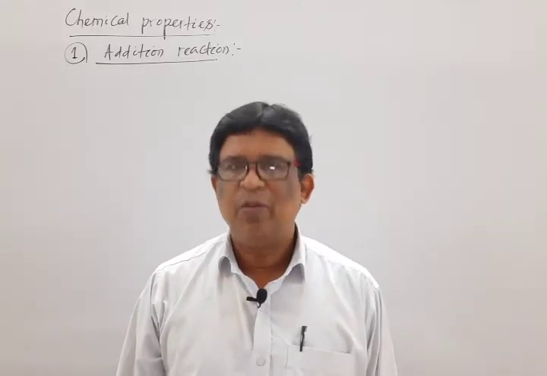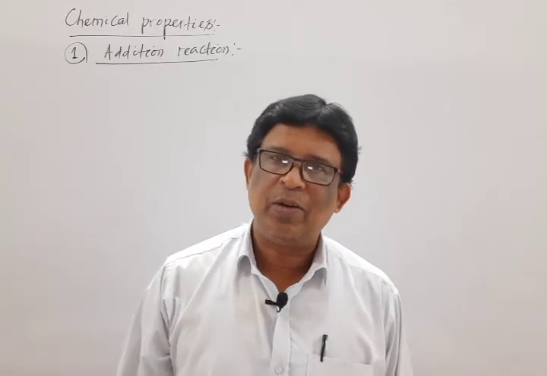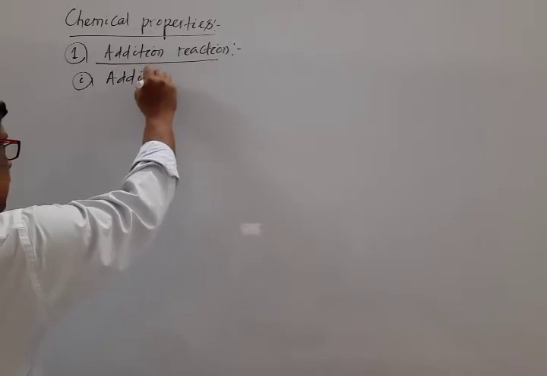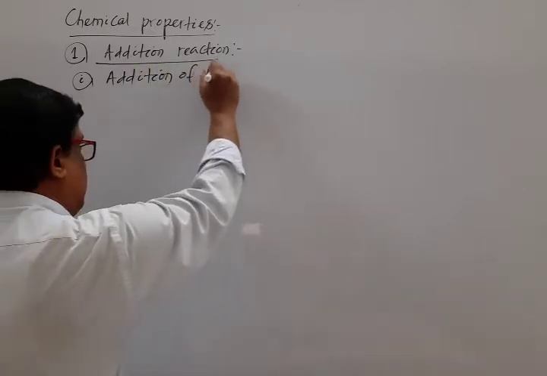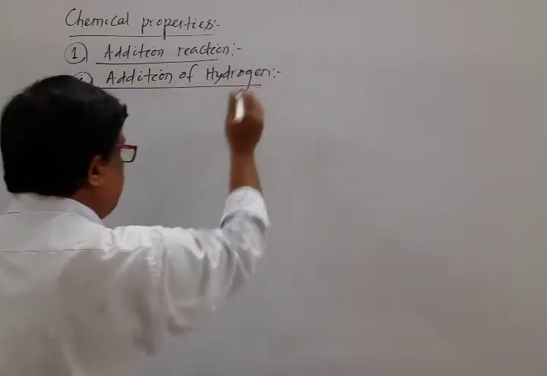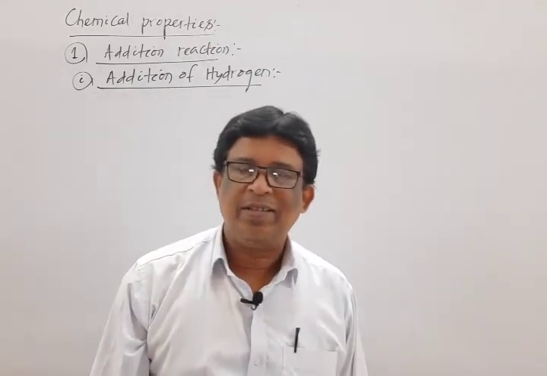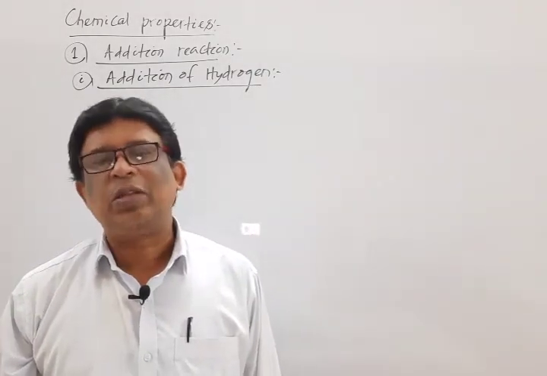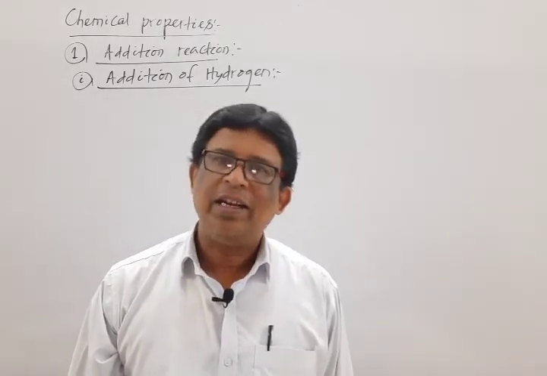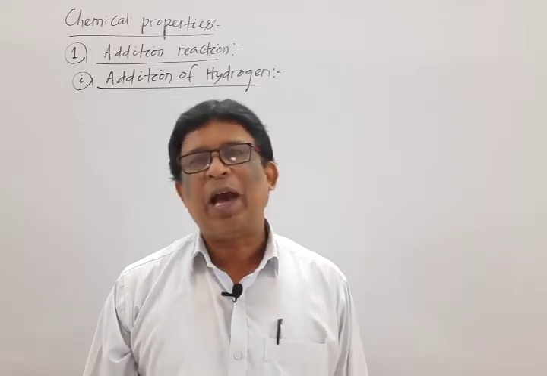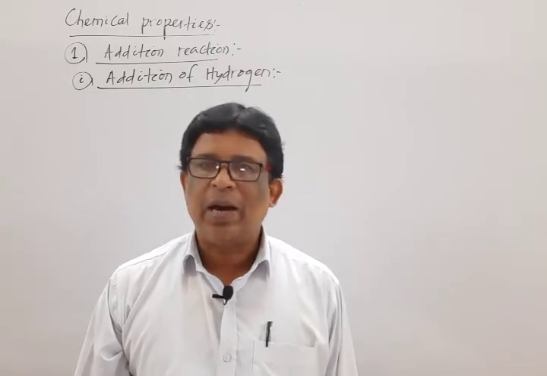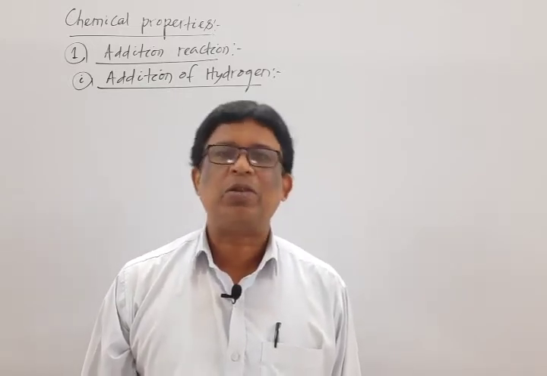Let us discuss one by one. First one is addition of hydrogen. Bit 1. In the previous chapter we already completed this under the heading of Sabatier-Senderens reaction. That means when alkene reacts with hydrogen in presence of catalyst nickel, platinum or palladium at temperature 523 Kelvin to 573 Kelvin, the corresponding alkane is formed. That is known as Sabatier-Senderens reduction reaction.